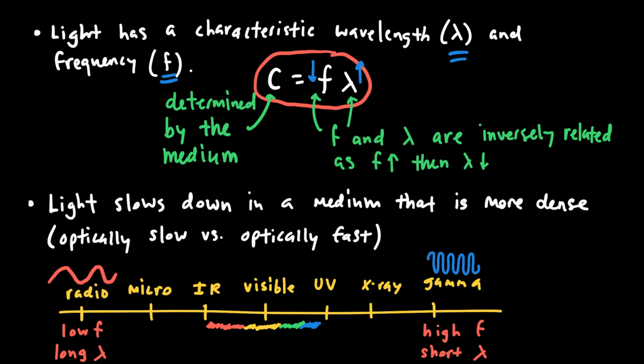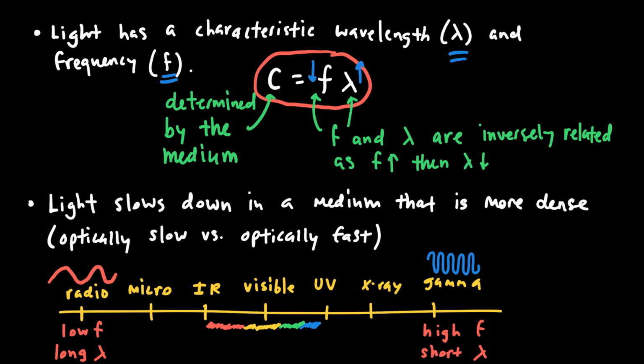We're going to talk a little bit more about that later, but for now, please also remember that there are different regions of the electromagnetic spectrum that are identifiable, right? We talked about radio waves, microwaves, infrared waves, visible light, ultraviolet rays, X-rays, and gamma rays. And in principle, maybe we should remember the exact order of these just for convenience.